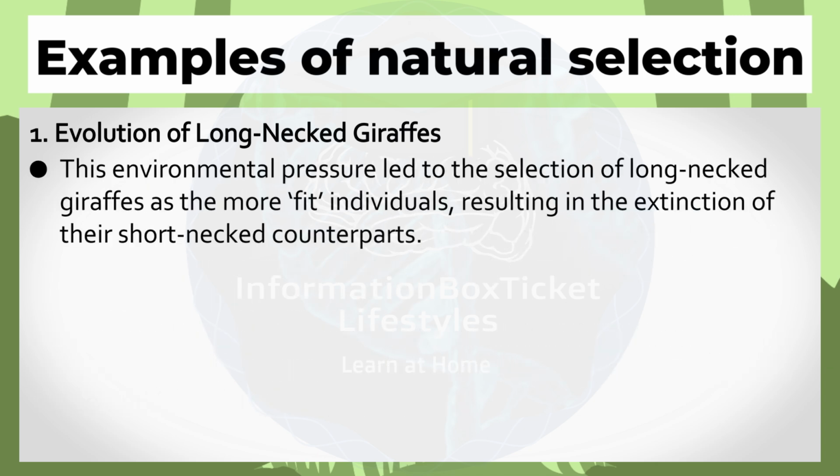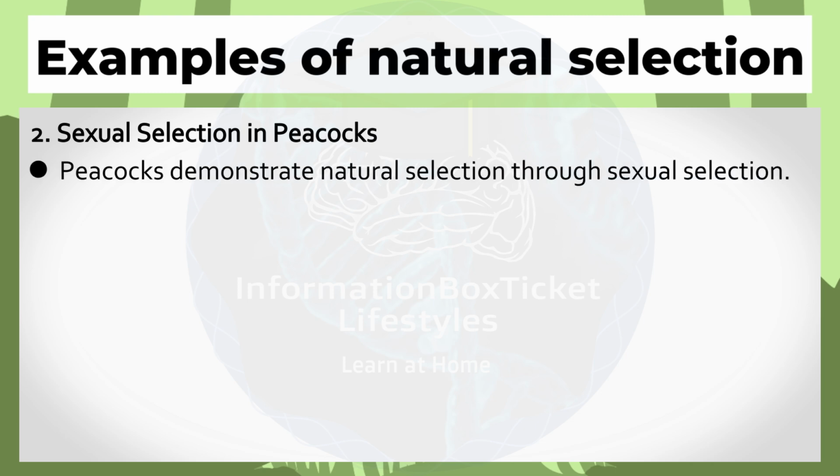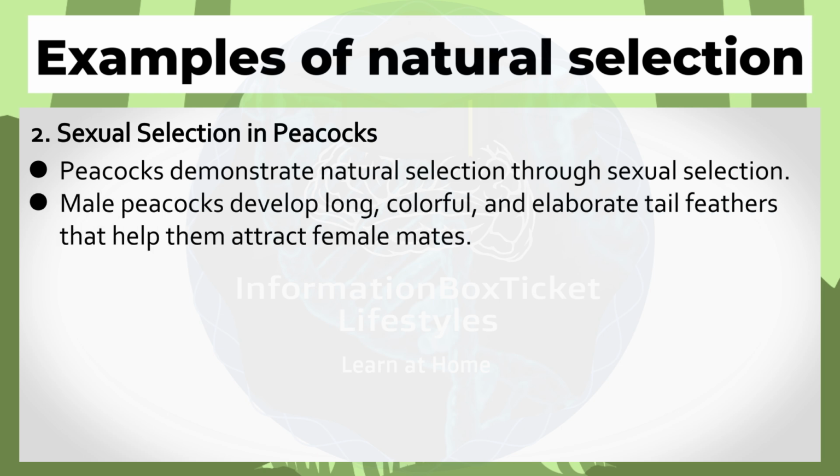This environmental pressure led to the selection of long-necked giraffes as the more fit individuals, resulting in the extinction of their short-necked counterparts. Second, sexual selection in peacocks. Peacocks demonstrate natural selection through sexual selection. Male peacocks develop long, colorful, and elaborate tail feathers that help them attract female mates.